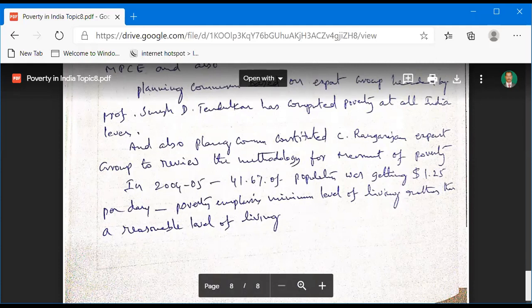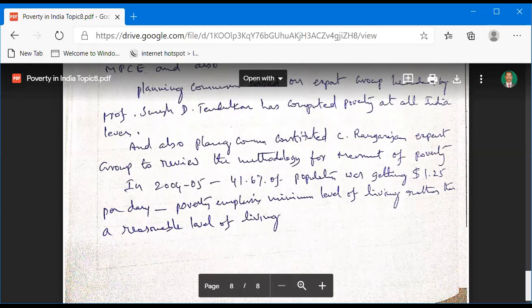In 2004-5, 41.6% of the population was getting only $1.25 per day. This is the criterion based on the World Bank and United Nations criteria. In India, almost 42% of the population was getting only $1.25 per day.